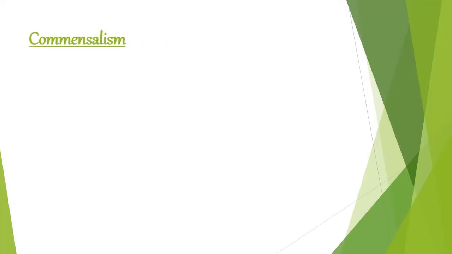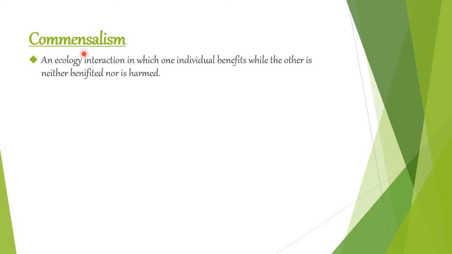Now let us study about commensalism. What is commensalism? An ecological interaction in which one individual is benefited while the other is neither benefited nor harmed. It means that when both species interact with each other, one will get benefited and the other will not get benefited or harmed. Here also you have two different organisms.